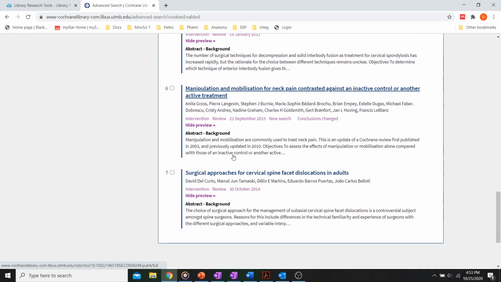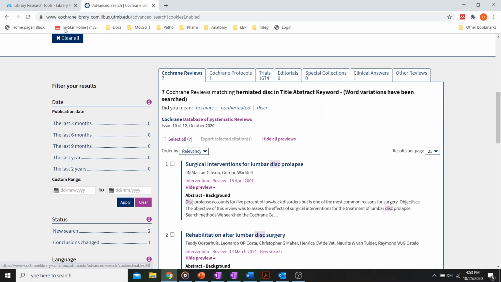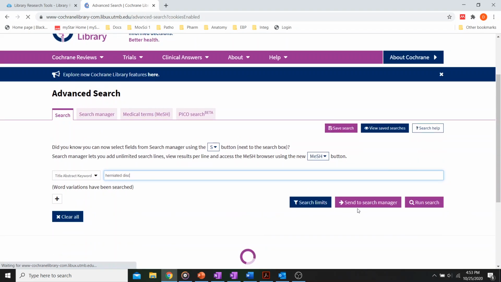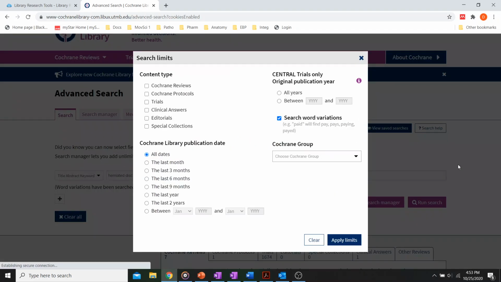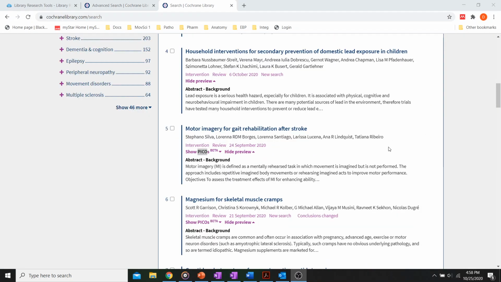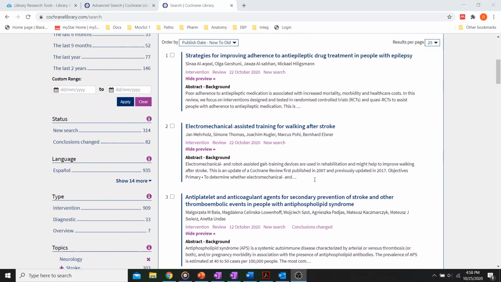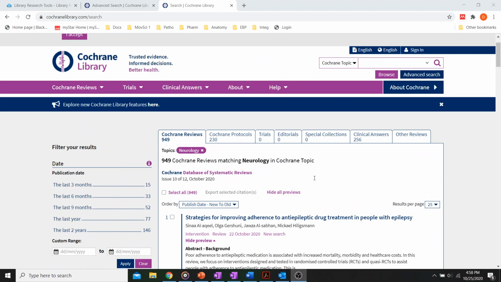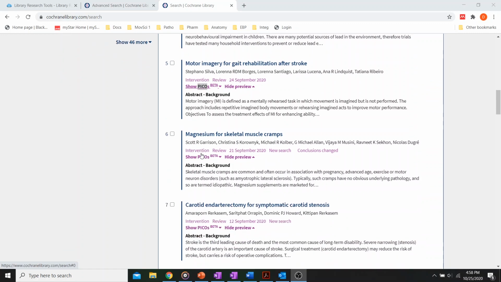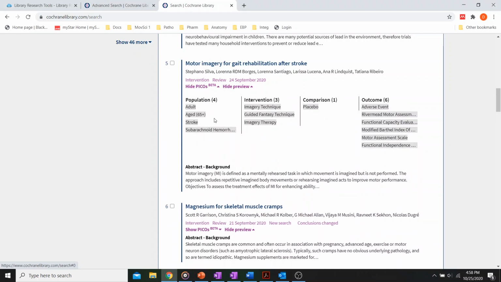And if you come down, every time you click on this, and even if you just refresh the page, sometimes it'll bring up different ones with a PICO. So it took me some searching to find one that has the PICO on it. I had to go back and find neurology in the topics. Every time I come in here, different articles show up with PICOs, and the same articles that had a PICO before don't have it now. They're still rolling it out.